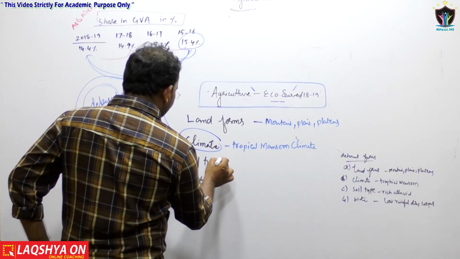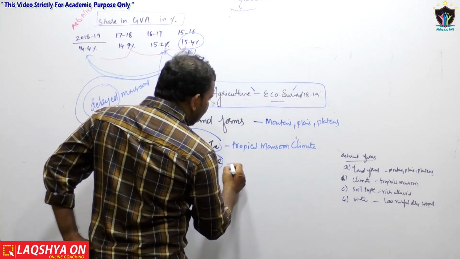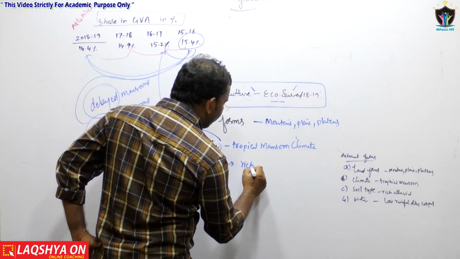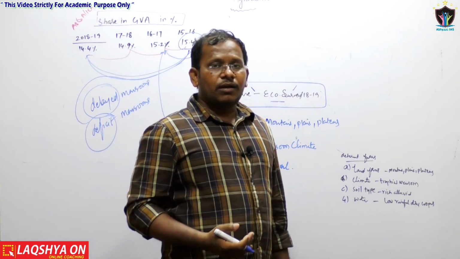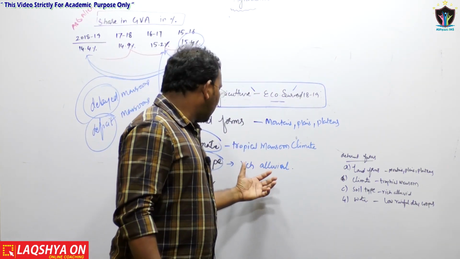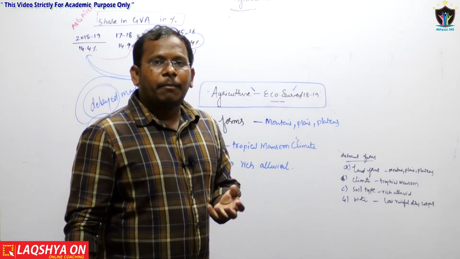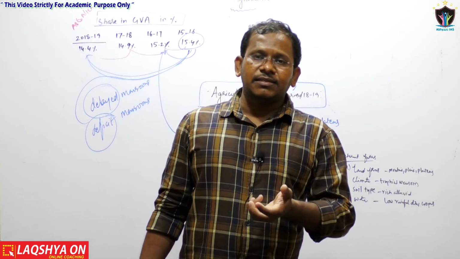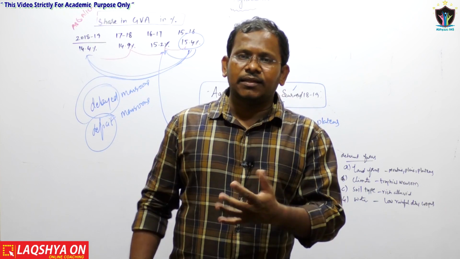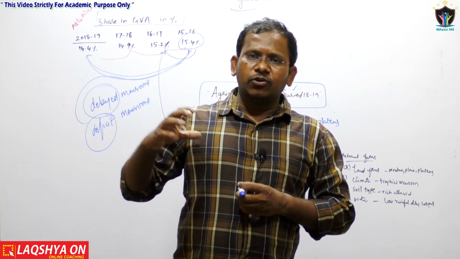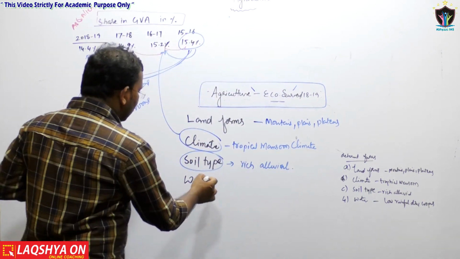Now the third one is soil type. In India we have rich alluvial soil in the Gangetic plains and all, and based on the type of soil and the temperature levels, some crops are grown in some geographical areas. This has to be analyzed when you go through the geography. And the last one is water.